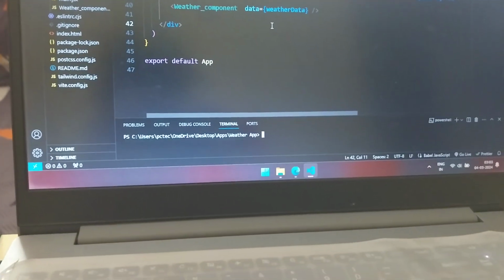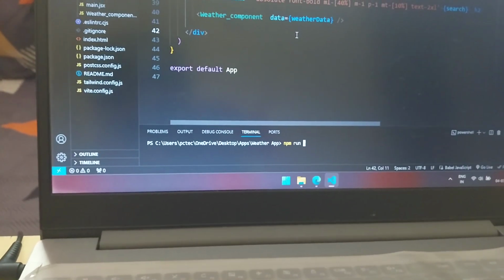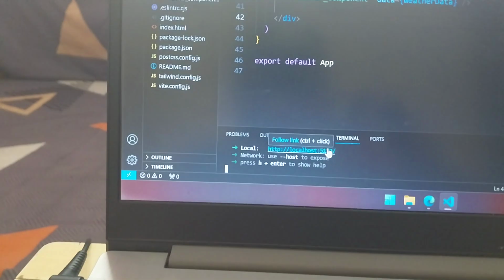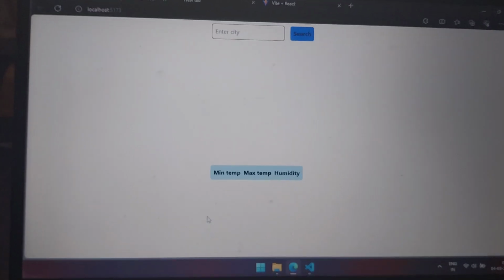So just let me show you the final result. Let me just npm run dev. I have not focused on CSS a lot. My main focus is just to get the JavaScript or the logic part of the front end for now. I can always focus on CSS later. So let me show you the final result. Yeah, so as you can see, this is the default state of the app.